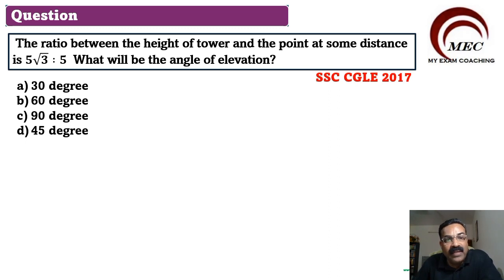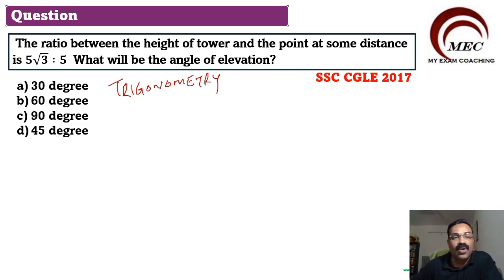The ratio between the height of a tower and the point at some distance is 5 root 3 is to 5. What will be the angle of elevation? Of course, it is a question from trigonometry. So we have already uploaded many videos on trigonometry. This is based on trigonometry.